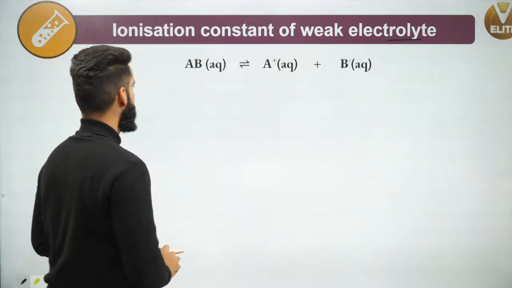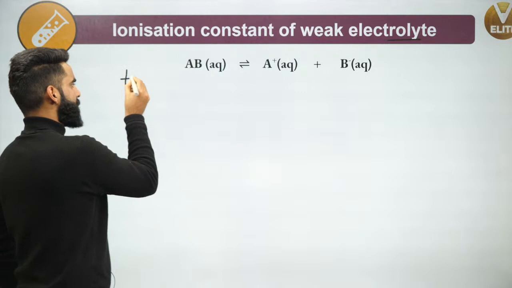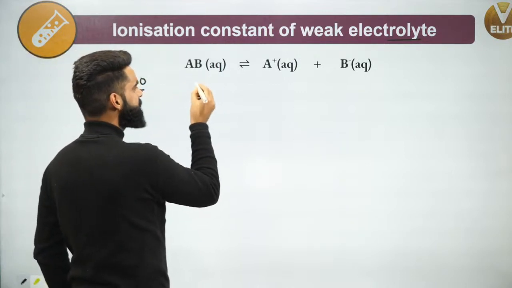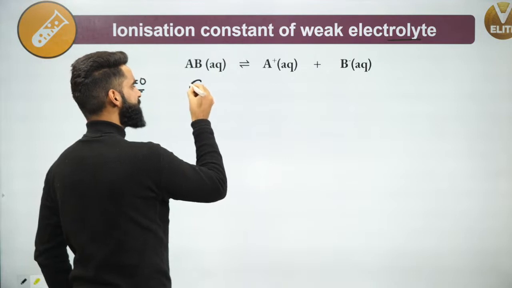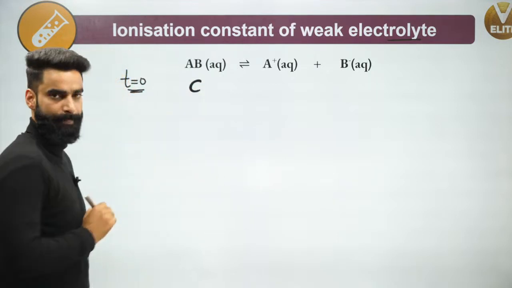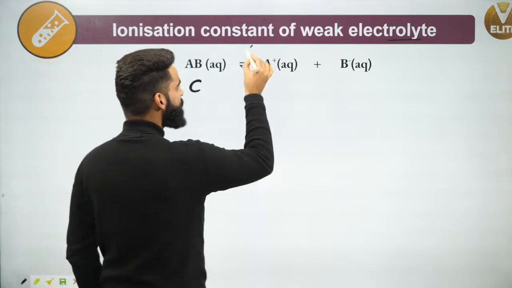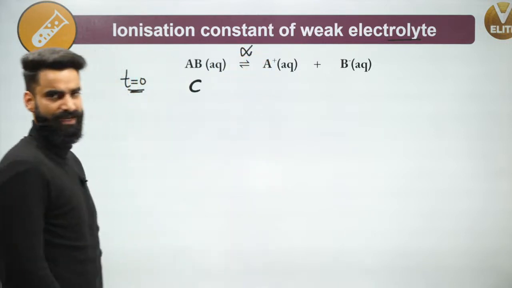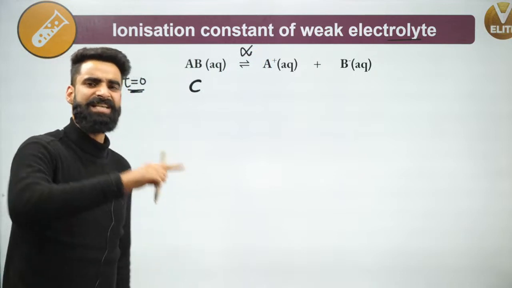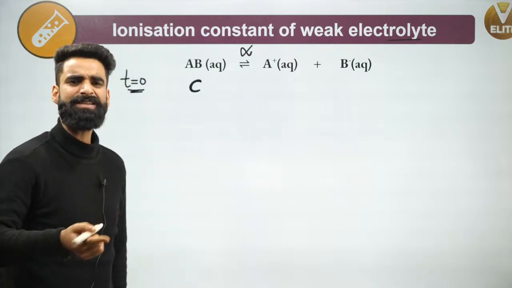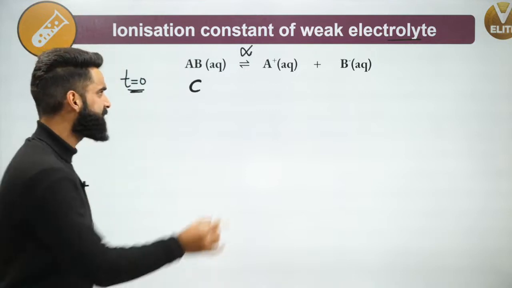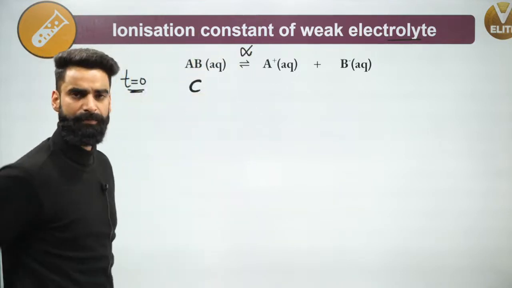See, first of all, at time t equals 0, when the reaction has not started, let's say the concentration of this electrolyte is C. Let's assume the degree of ionization of this electrolyte is alpha. Degree of ionization and degree of dissociation are the same; it is just that the terminology is different. Let's say the degree of ionization here is alpha.